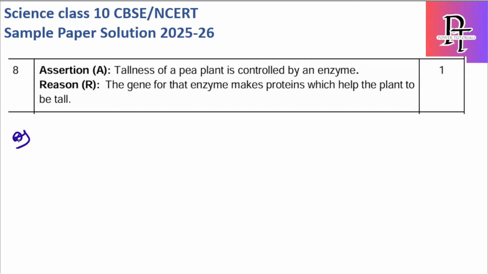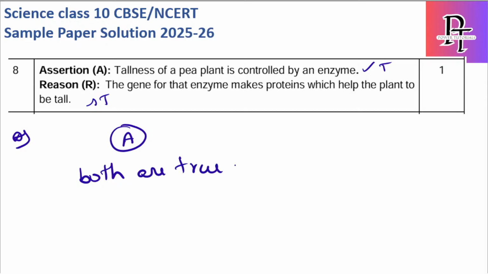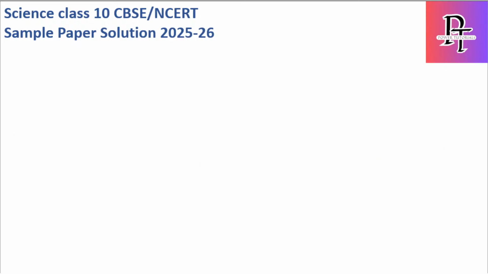Tallness of pea plant is controlled by an enzyme. Yes, it is controlled by an enzyme, true. The gene for that enzyme makes proteins which help the plant to be tall. Yes, both are correct and it is the correct explanation. Hence, A is the right answer. Both are true and it is the correct explanation, because the plant requires a protein enzyme which helps it grow taller. Let's see the 9th one.